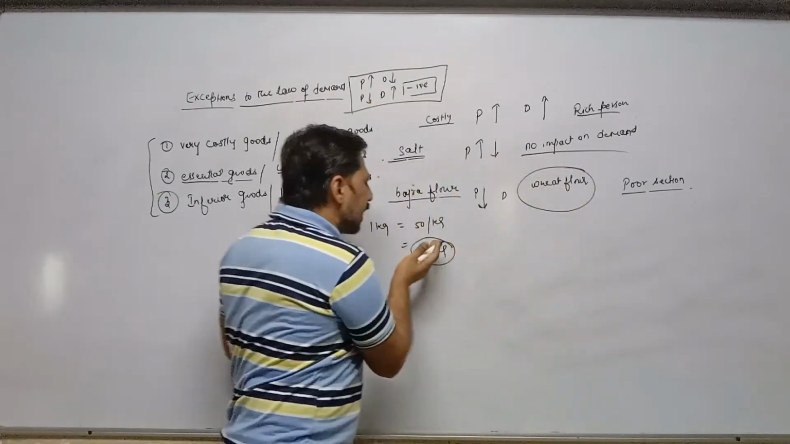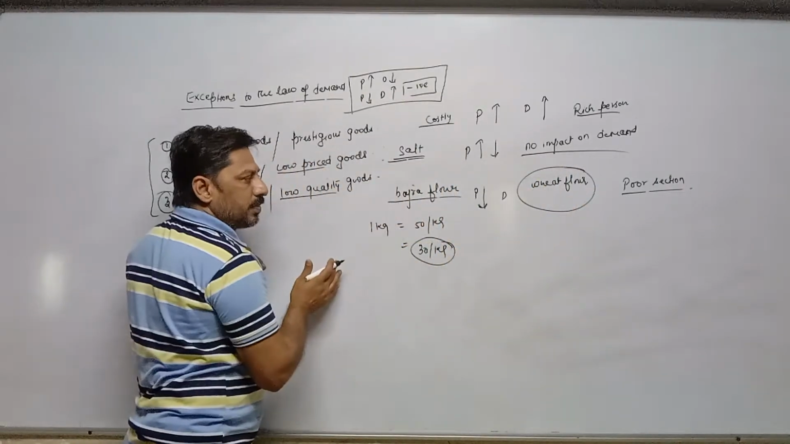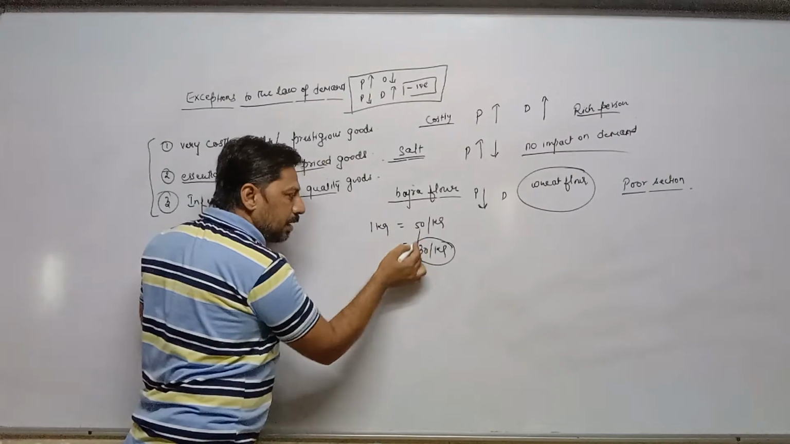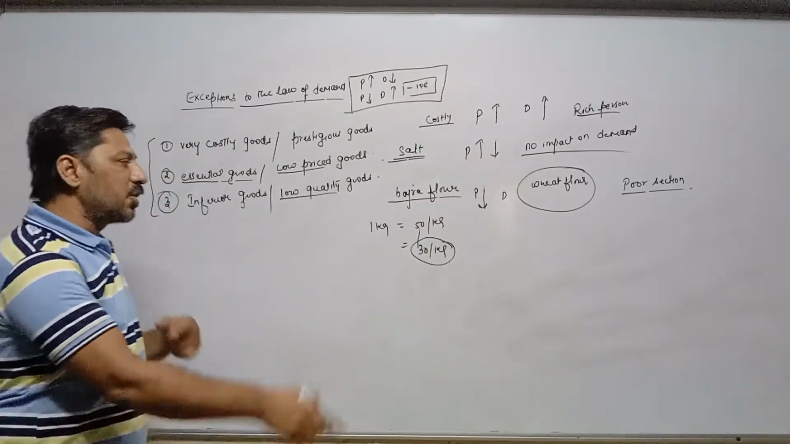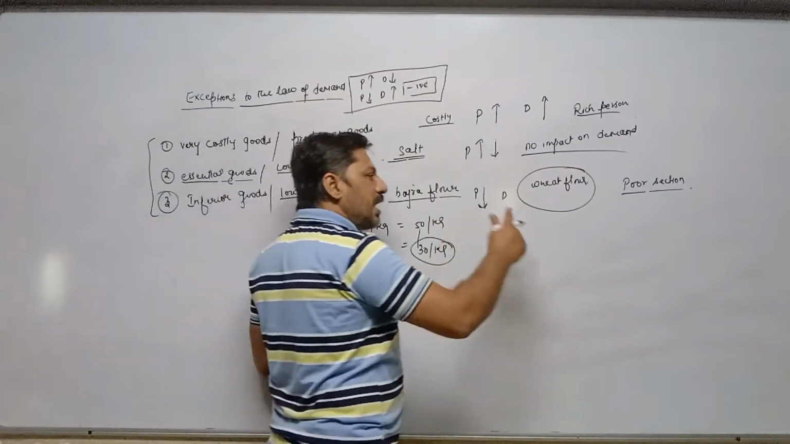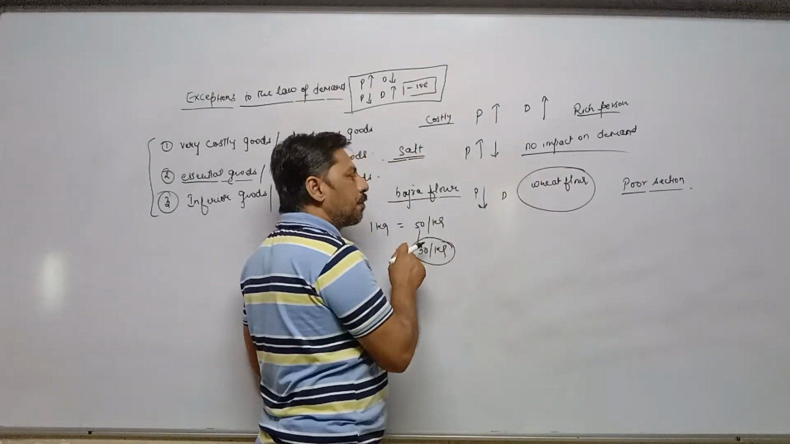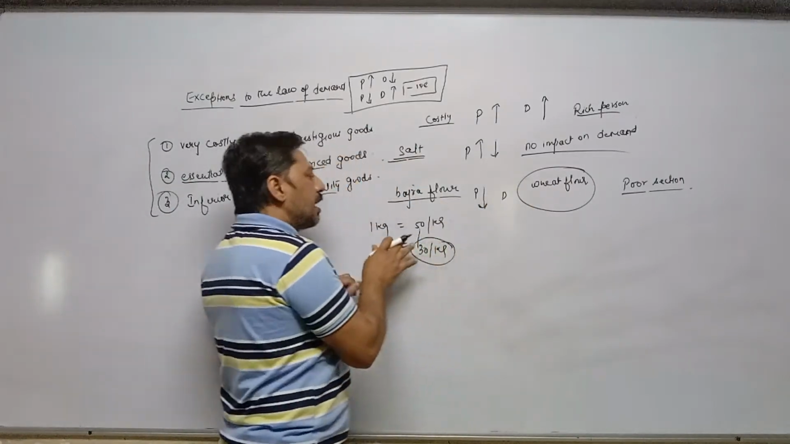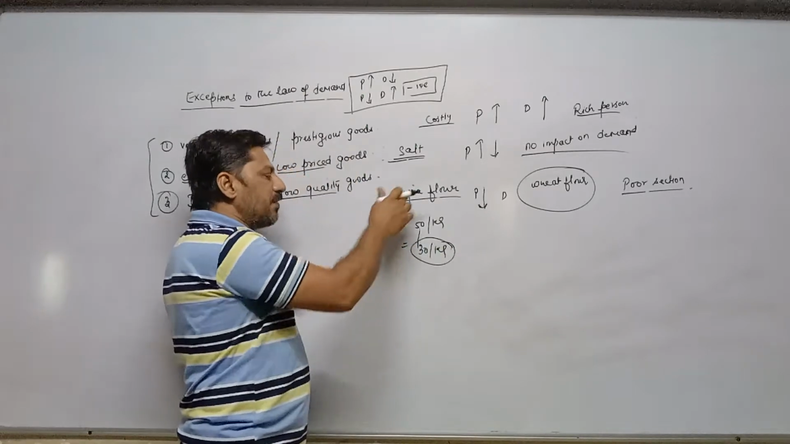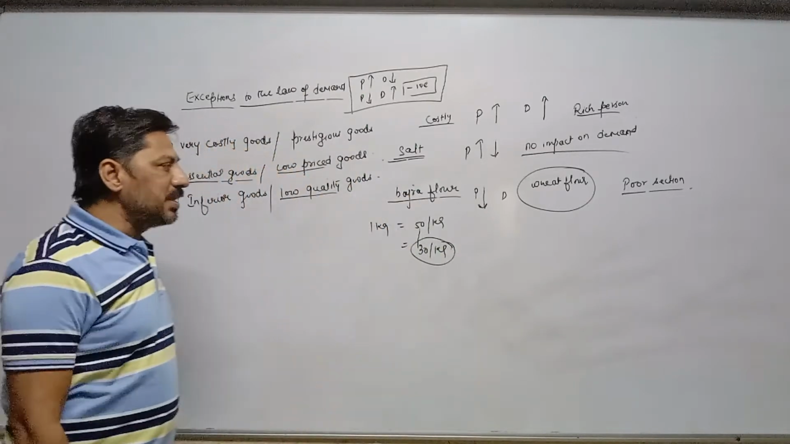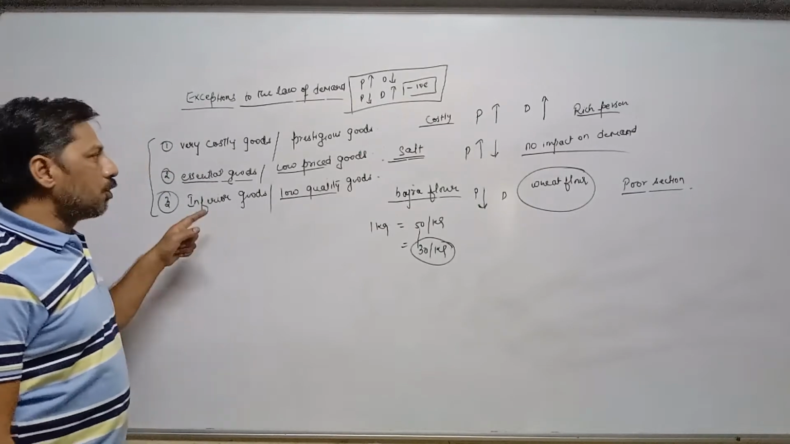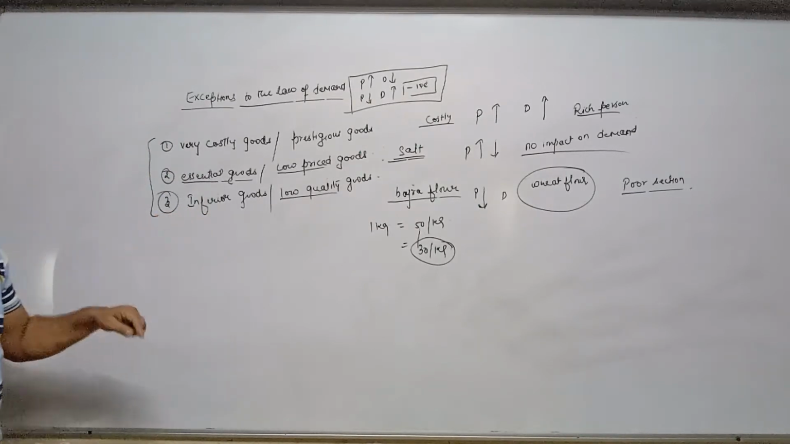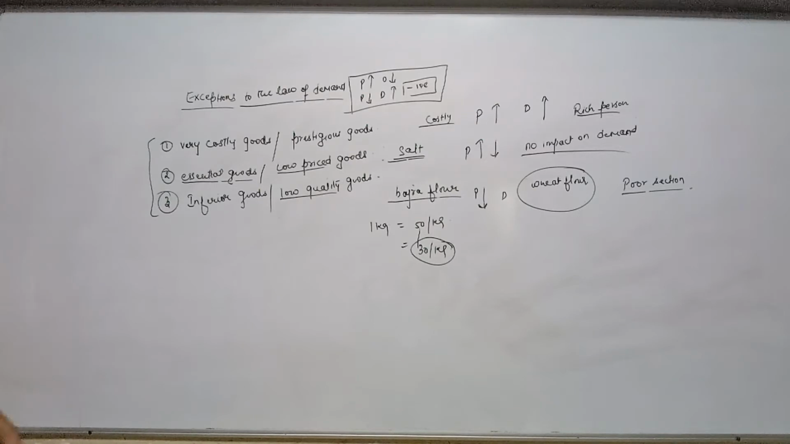They will not increase the demand for bajra flour. Even if the price decreases, they will not increase the demand. Instead, they try to use other superior goods as compared to bajra flour. Demand for bajra flour will not increase even if the price decreases. It means the law of demand is not applicable in the case of low quality goods. So exceptions to the law of demand is completed.